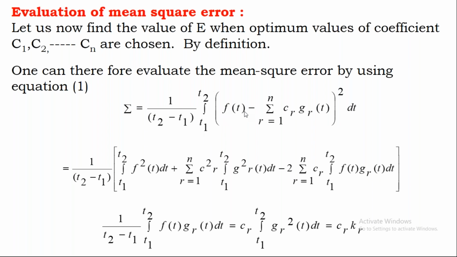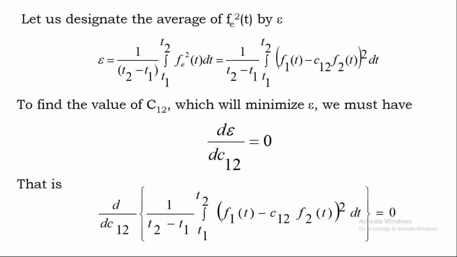This is the same. Here earlier we used F1(t), that we can write as f(t) now. And earlier we had minus C12 F2(t). Observe this equation, you will understand that.